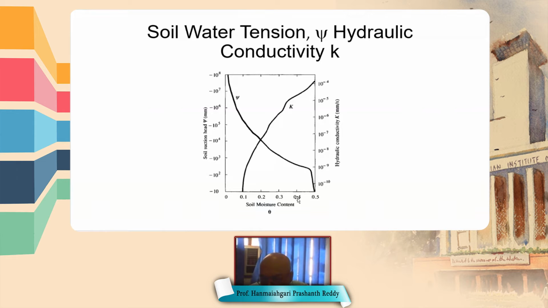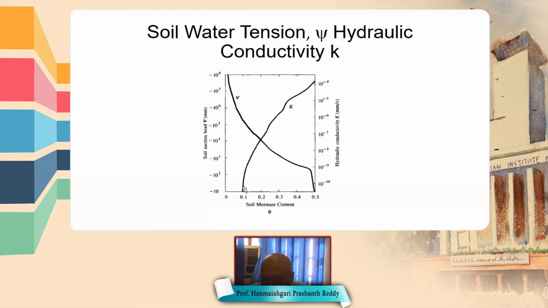Therefore, the adhesive forces between the soil and the water particles are very high. Suppose the soil moisture content is less, then the water strongly sticks to the soil particles. So the suction head is very high for lesser soil moisture content.